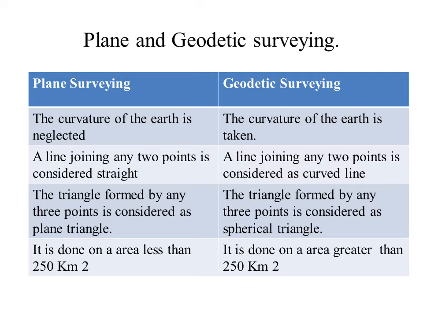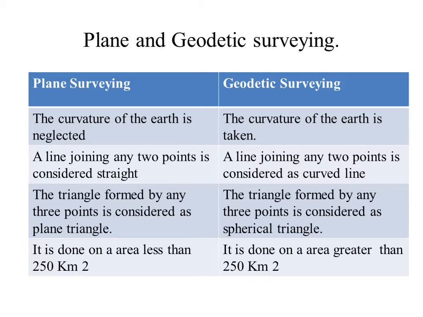This slide refers to plane and geodetic surveying. In this slide we are going to see what is the exact difference between plane and geodetic surveying. In case of plane surveying, the curvature of earth is neglected, whereas in case of geodetic surveying, the curvature of earth is considered. In case of plane surveying, a line joining any two points is considered straight, whereas in case of geodetic surveying, a line joining any two points is considered as curved line.